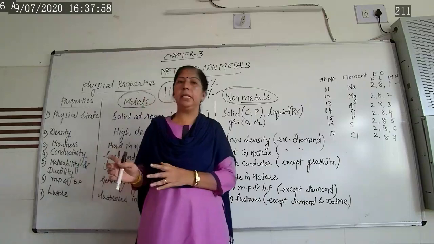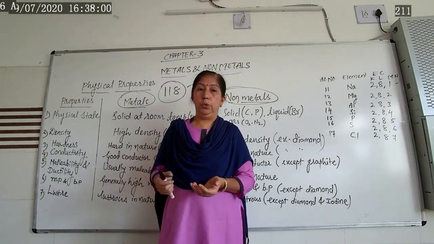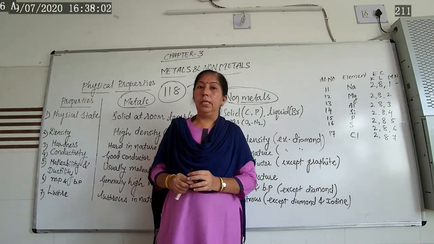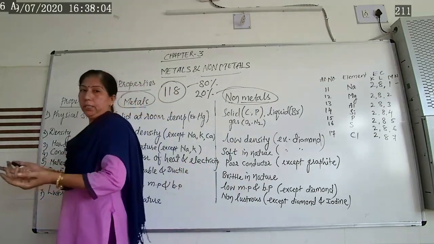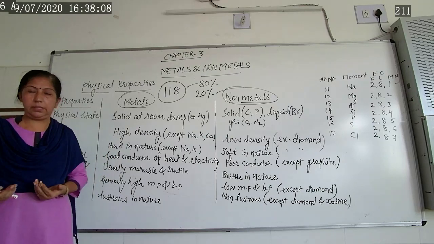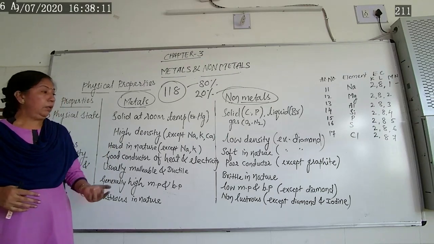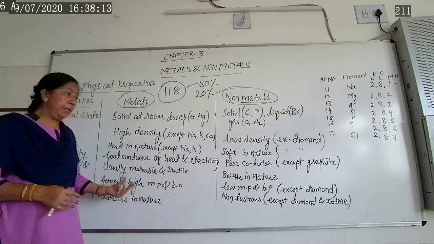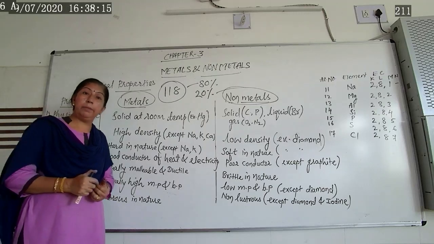Now based on physical properties, they will ask you some reasons. Now why are silver and gold used for jewelry purposes? Why? Because of luster in nature. Okay? Why this one? Mercury used in thermometer.